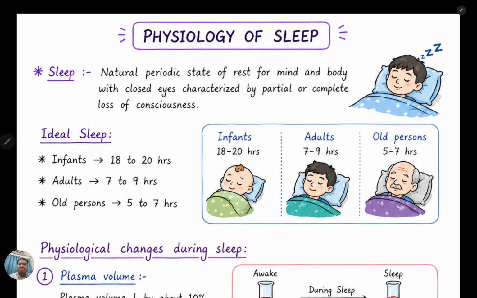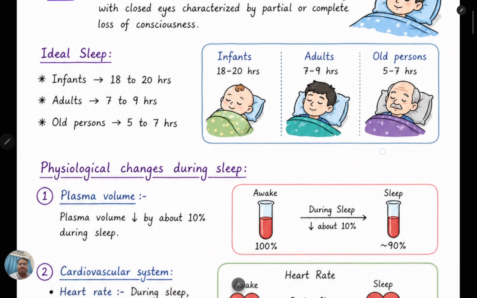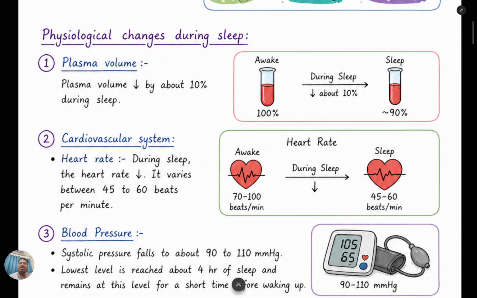Now we will discuss the physiological changes during sleep. First is the plasma volume. Plasma volume actually decreases by about 10% during sleep. If the plasma volume is 100%, during sleep it will decrease by 10%, and the remaining concentration will be about 90%.